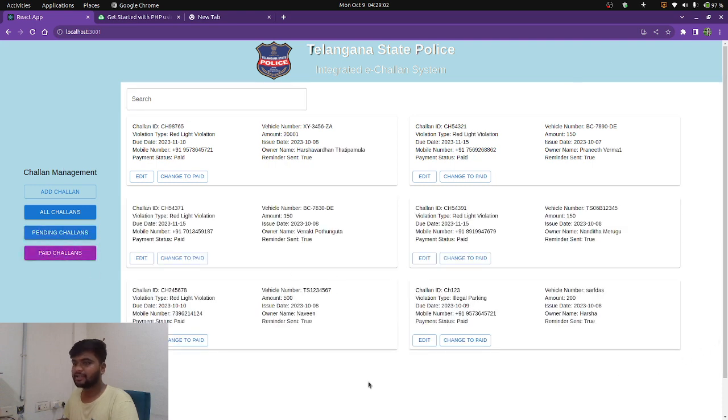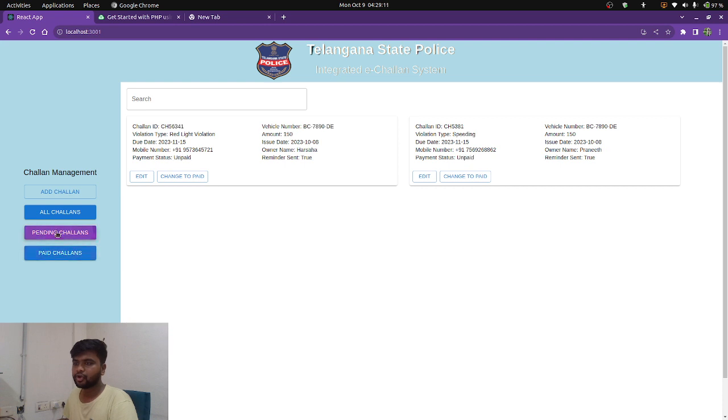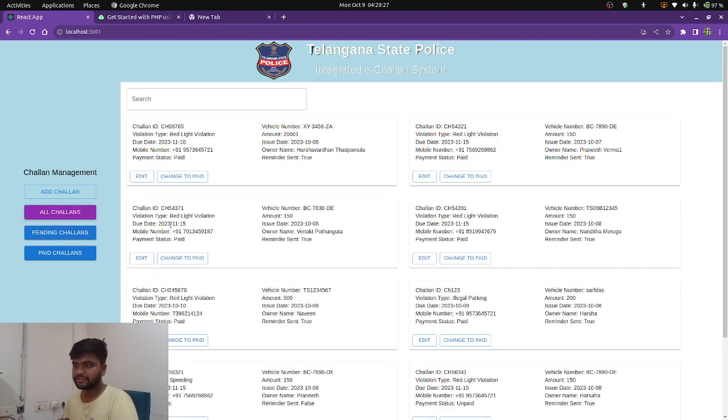This is the paid challans page, where the admin can see all the paid challans. In pending challans, the admin can edit the details of a citizen or the traffic violation event, and he can change it to paid. After the payment, he can change it to paid from there.